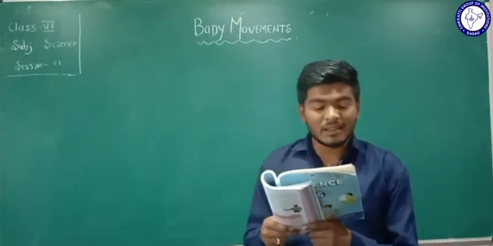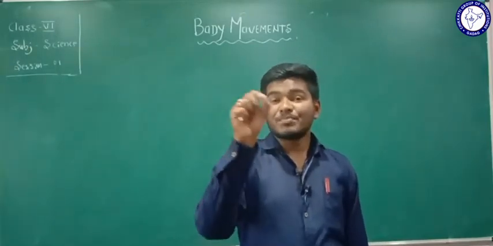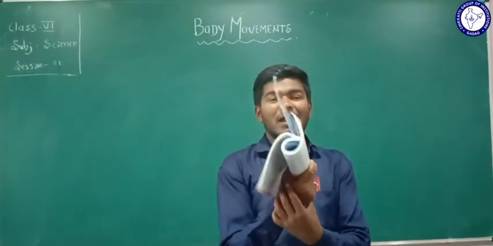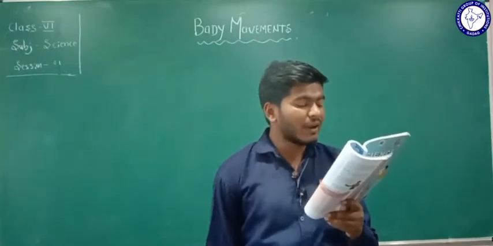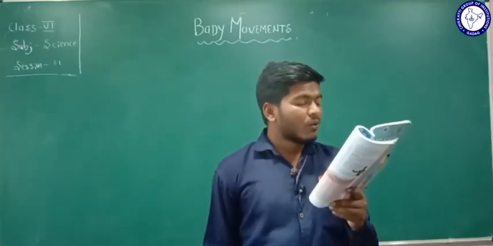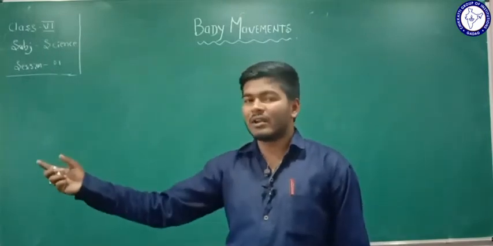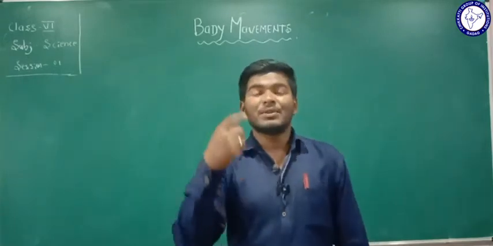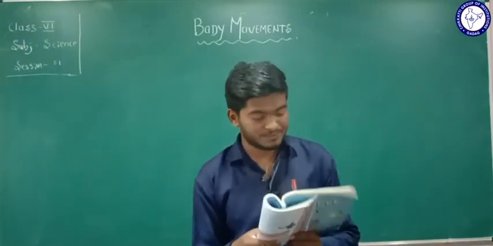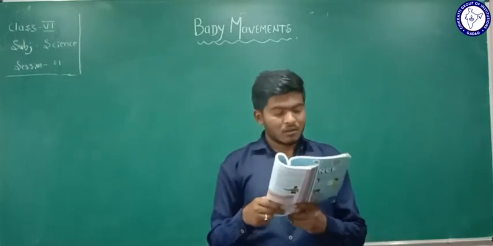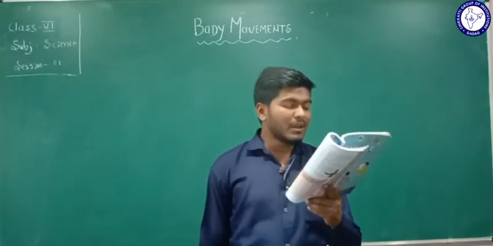When you are writing in your notebook, which part of the body are you moving? That is your hand. Next, when you turn and look at your friend, different parts of your body move while you remain at the same place. When you turn back to see your friend or anything else, you stay in the same place, but parts of your body are moving here. Different parts of your body move while you remain at the same place.